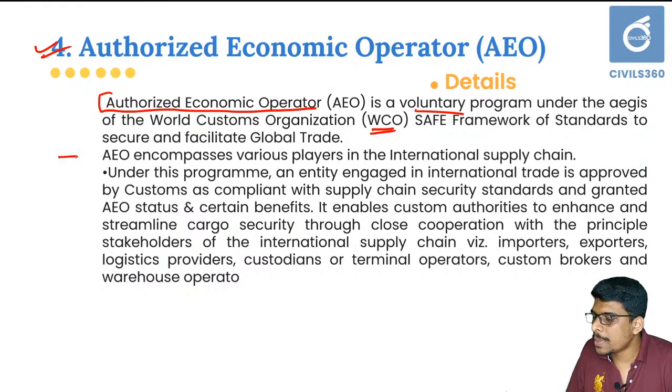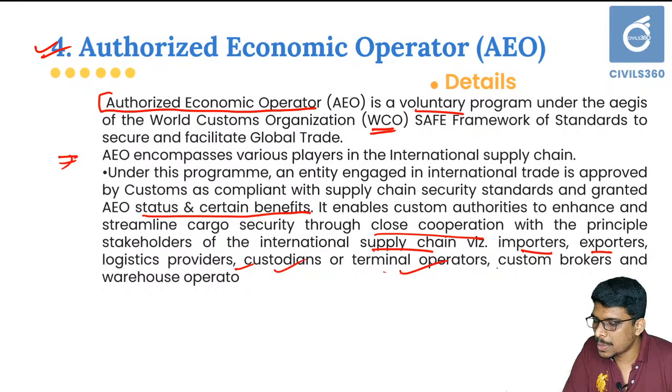That is, AEO encompasses various players in the international supply chain. It is a voluntary program under WCO, and it helps to improve the quality of logistics in global trade. It enables customs authorities to enhance streamlined cargo security through close cooperation with principal stakeholders in the supply chain, that is importers, exporters, logistic providers, custodians, terminal operators.